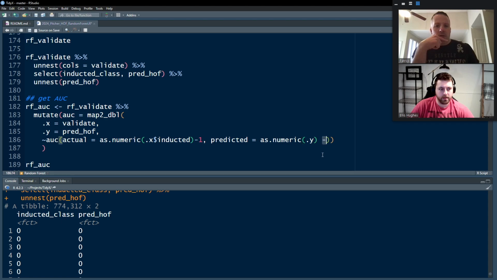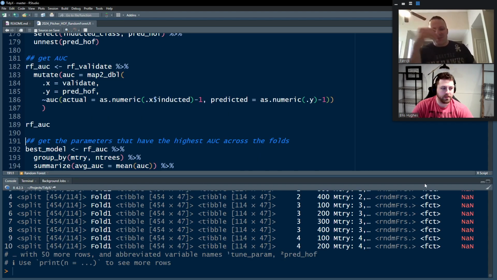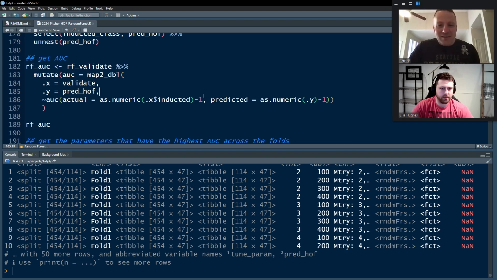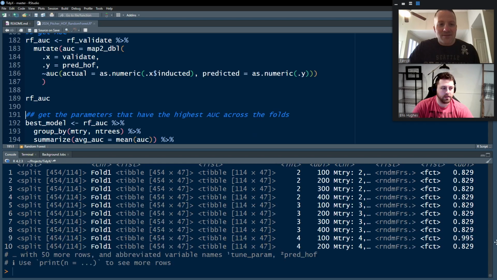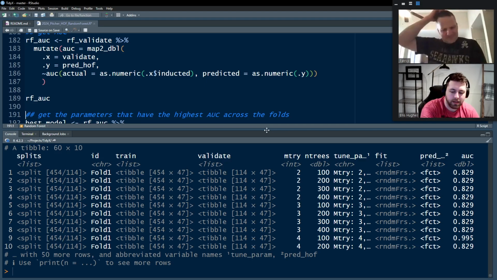But AUC should be the same, because they're the same value, so you don't have to do the -1. It'll give you the same. Oh, apparently not. Let's redo it. There we go. We were trying to be too big brain and change stuff on the fly here.